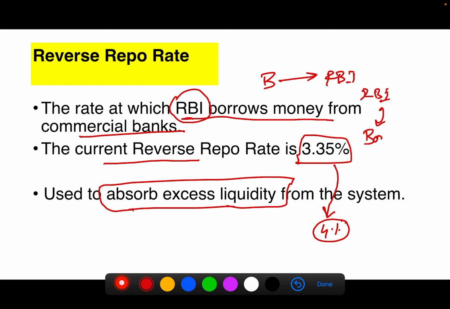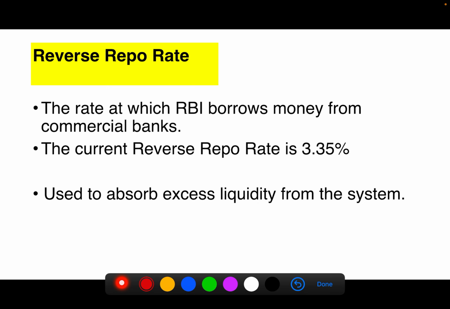That is, they will lend the money to the RBI. Finally, the amount of loan the banks give to the customers or the general public will decrease. Thereby, it will decrease the money supply in the market. So this is mainly used to absorb the excess liquidity from the system.